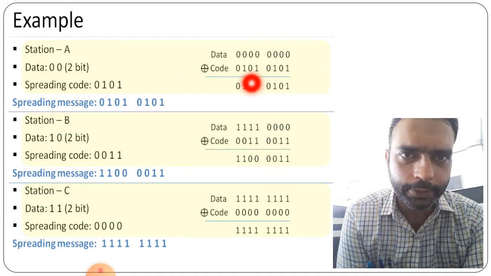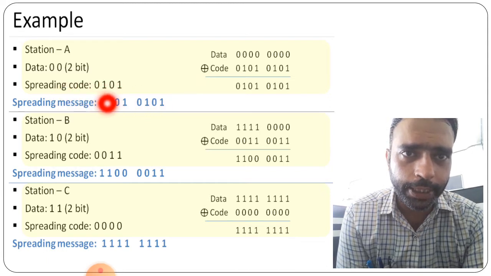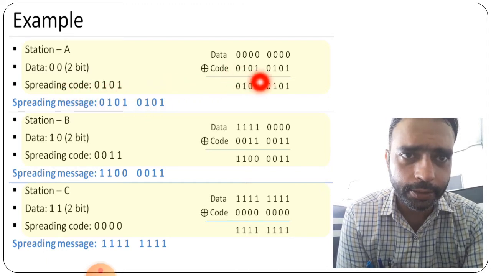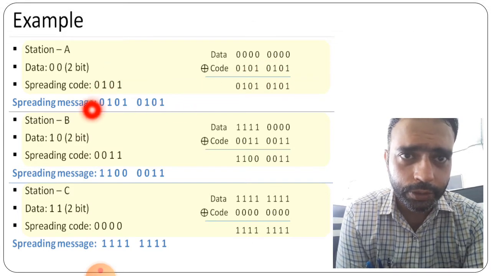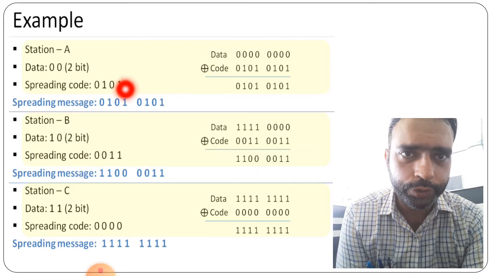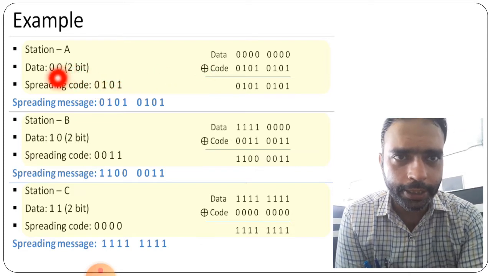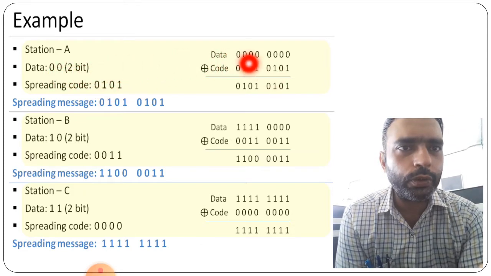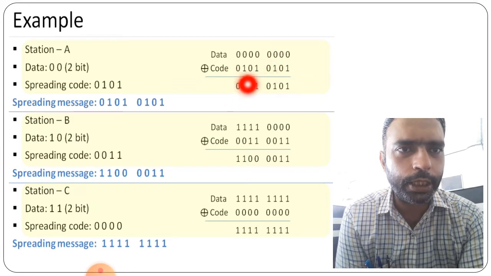Now this spreading code is 0101, right. So here 0101 is spreading. Now finally the particular message will be made using this spreading code and this particular data. So here we will get this particular spreading message.